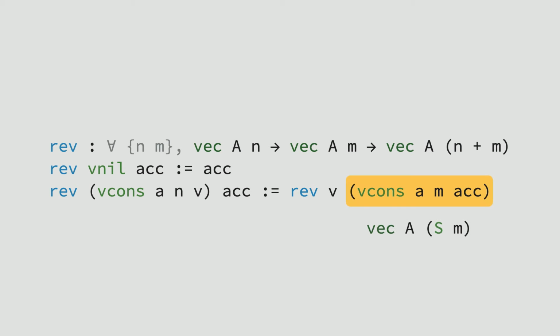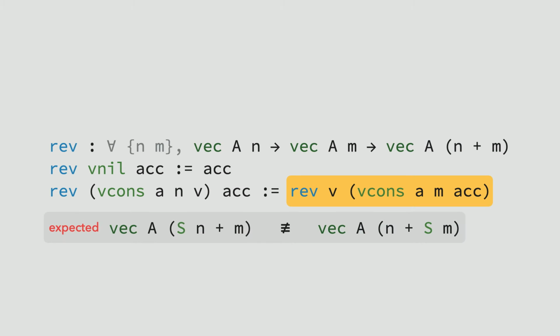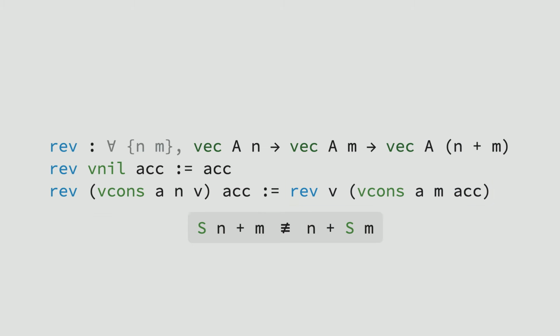The new accumulator has length successor of m, and the whole expression has length n plus successor of m, while a successor of n plus m was expected. The core issue being that the two natural number expressions are not convertible. They are, however, provably equal. This means that with reflection of equality, they become convertible. This definition is thus accepted in extensional type theory.